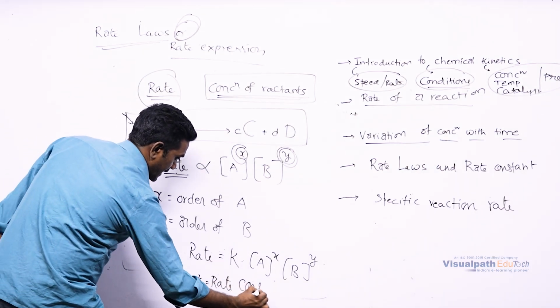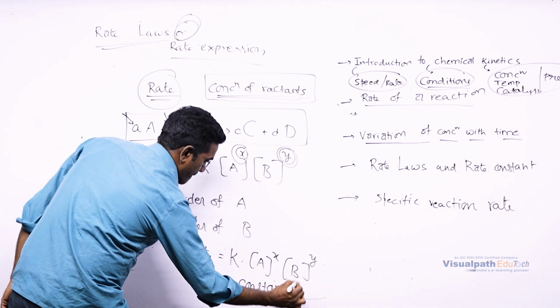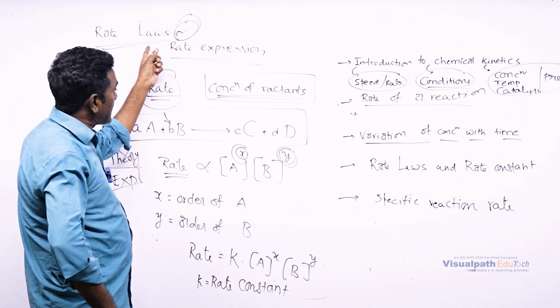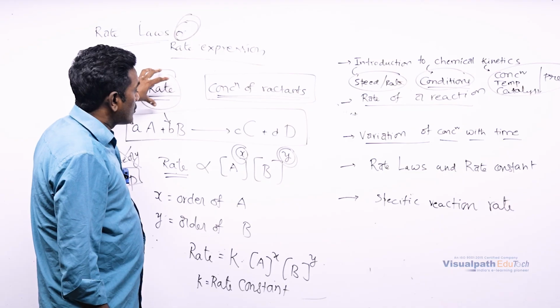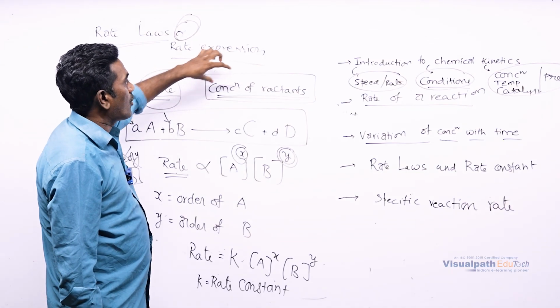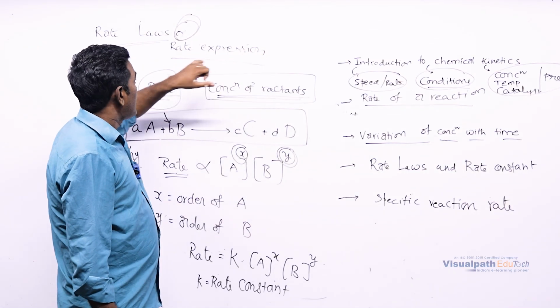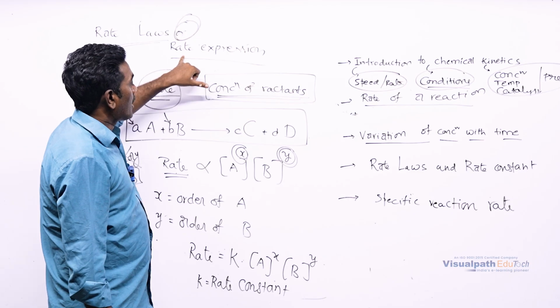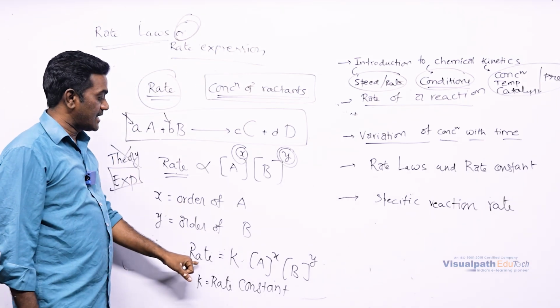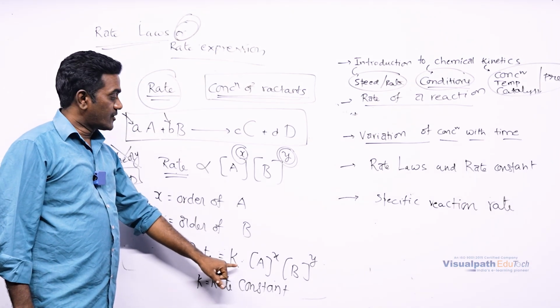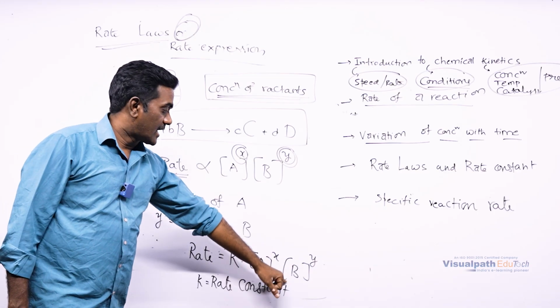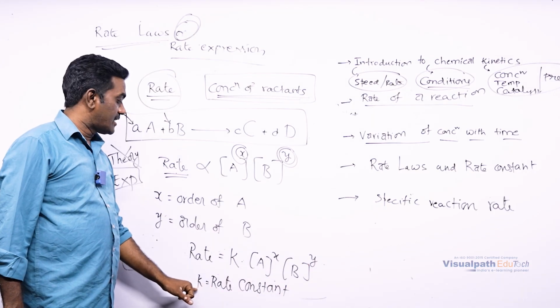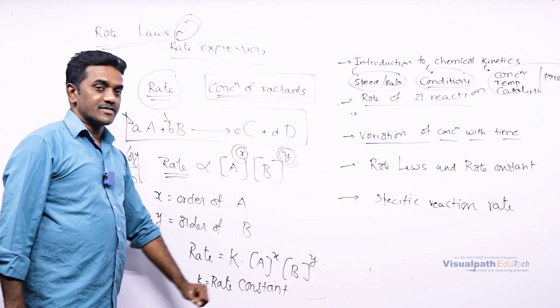Rate law means how the rate is linked to the concentration of reactants, and that is indicated in the rate law or rate expression.